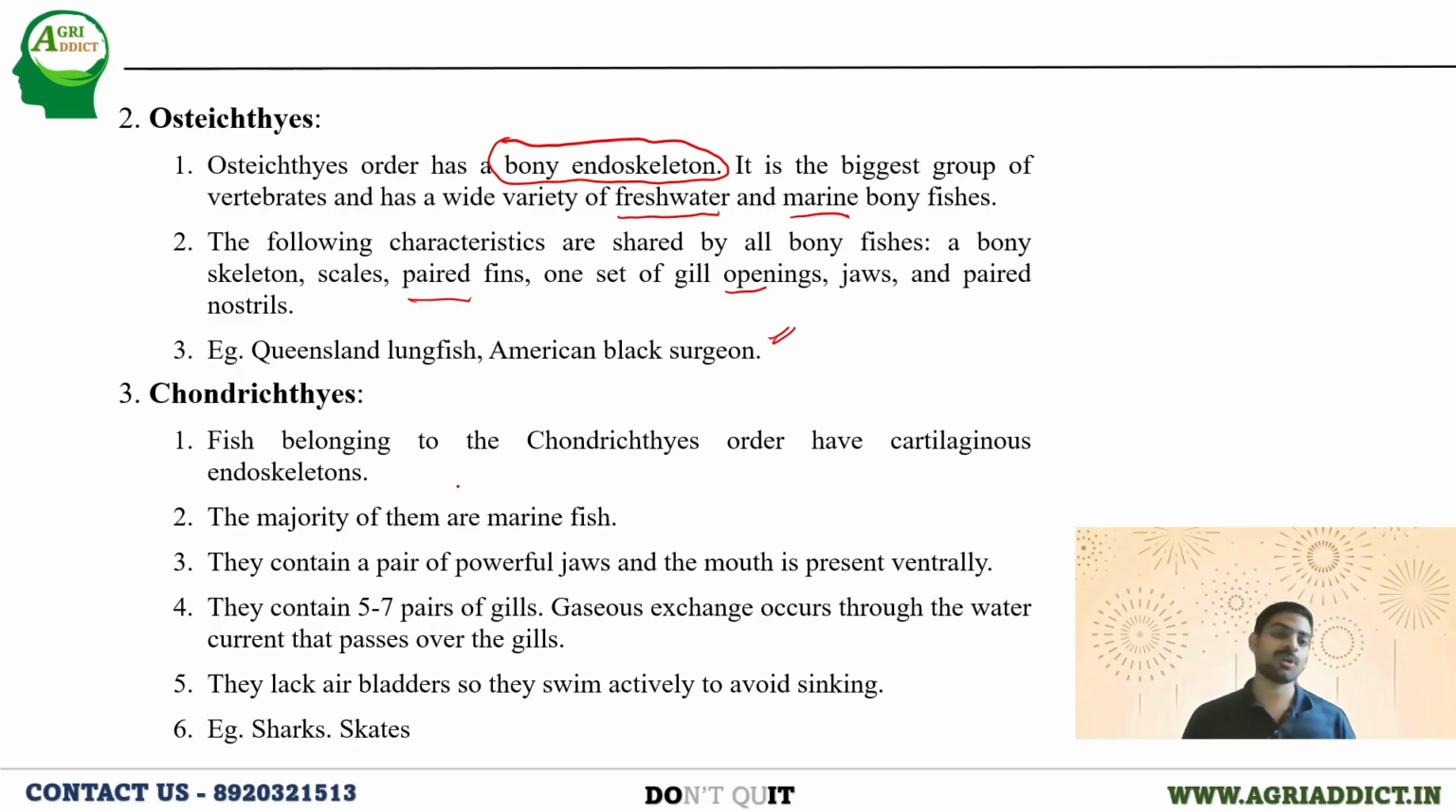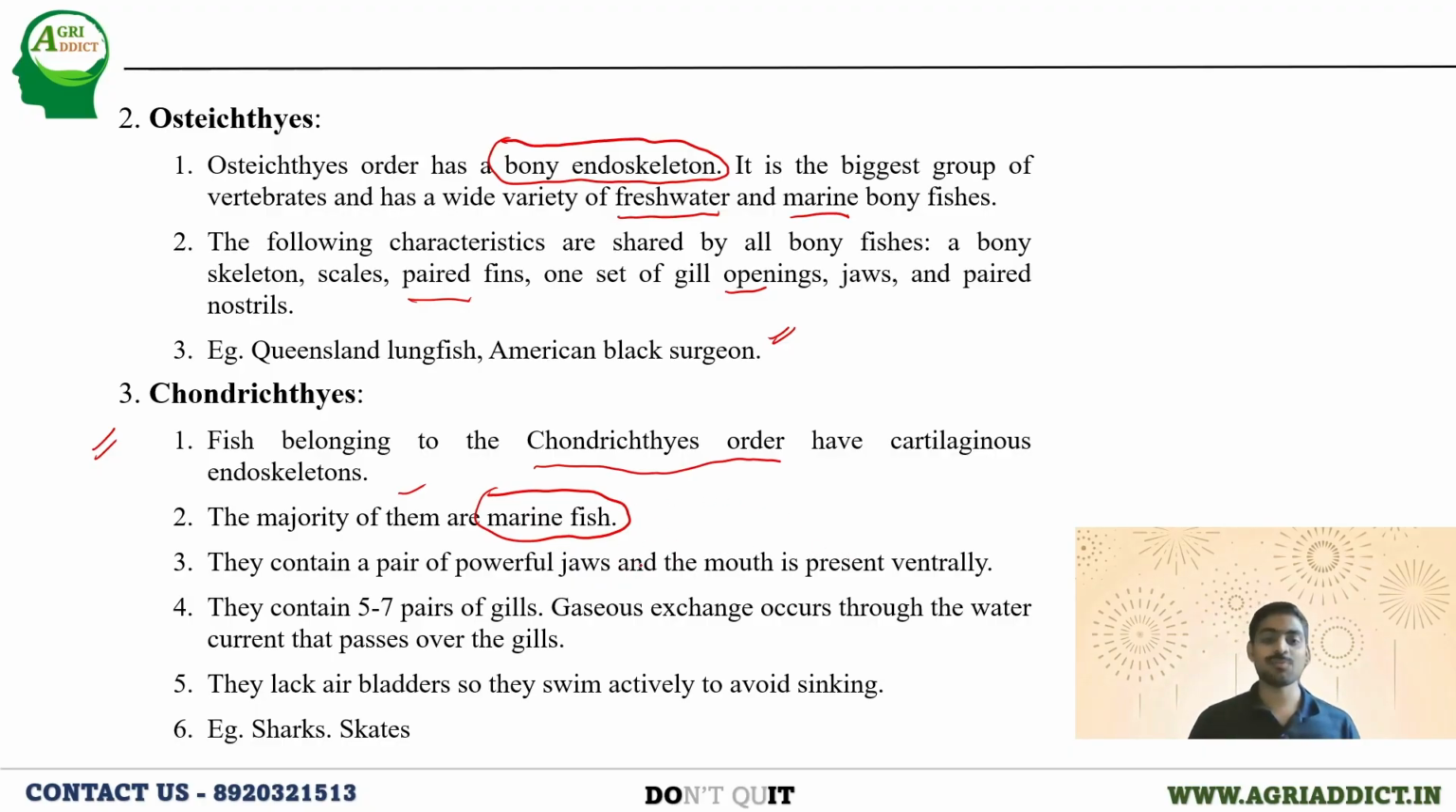And the next important group is the Chondrichthyes. The fish belonging to this particular order have a cartilaginous endoskeleton, and most of them are marine fish. This is very important to note. The fishes belonging to this order, Chondrichthyes, the majority will be marine fish.